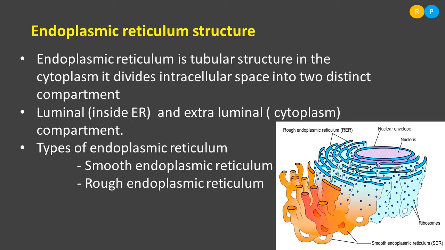Understood, right? So based on the presence or absence of ribosomes on the surface, endoplasmic reticulum divides into two different types: smooth endoplasmic reticulum and rough endoplasmic reticulum. These two are the types of endoplasmic reticulum found in the cytoplasmic region. Understood?